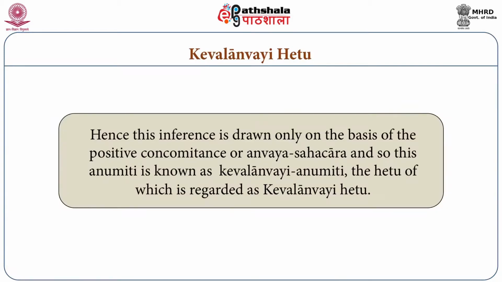So the positive association of hetu and sadhya is known as positive concomitance, and that which leads to the knowledge is keval anvay anumiti. Hence this inference is drawn only on the basis of positive concomitance or anvay sahacharya, and so this anumiti is known as keval anvay anumiti, the hetu of which is regarded as keval anvay hetu.